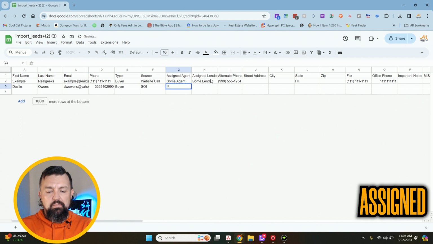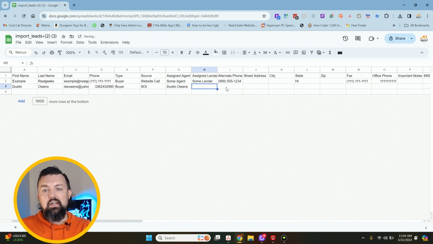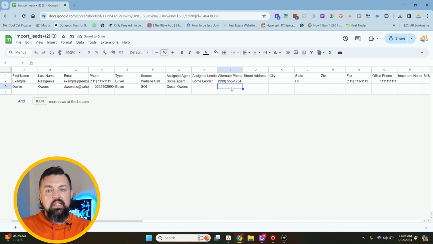Assigned, I'm going to put Dustin Owens. And then lender, if you have a lender that you already have in here, you can put all that in there. Alternate phone number, we use that if it's like a spouse's phone number, things like that we wanted to put in there.